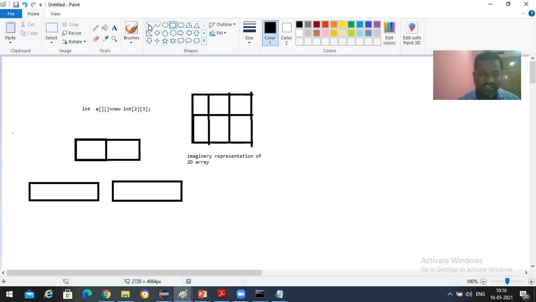One has 3 elements, and in the other block again 3 elements.